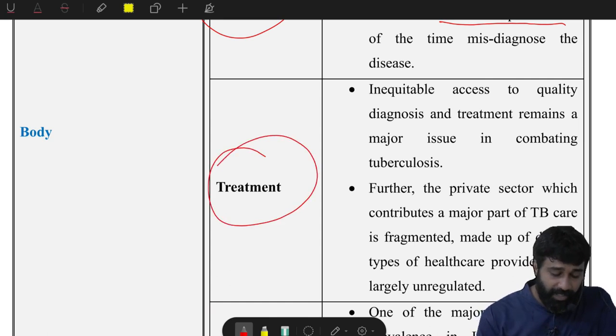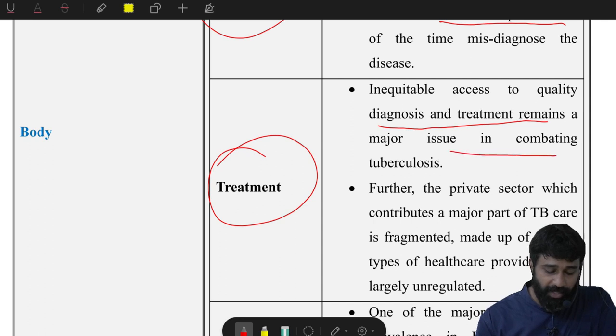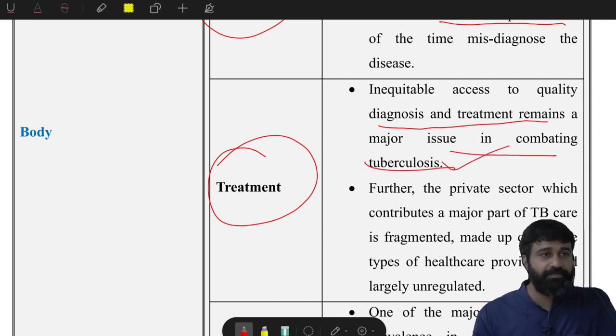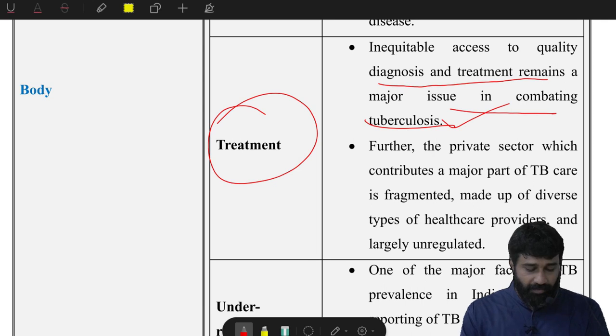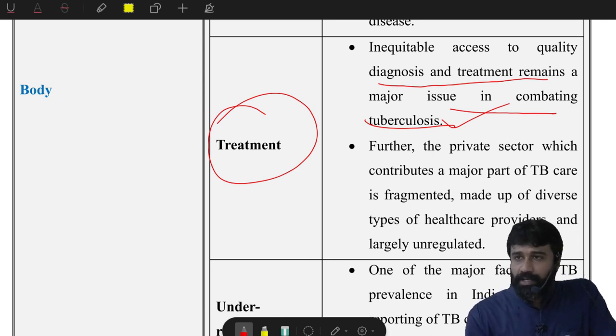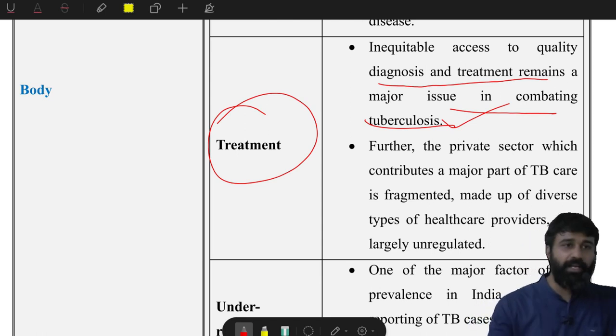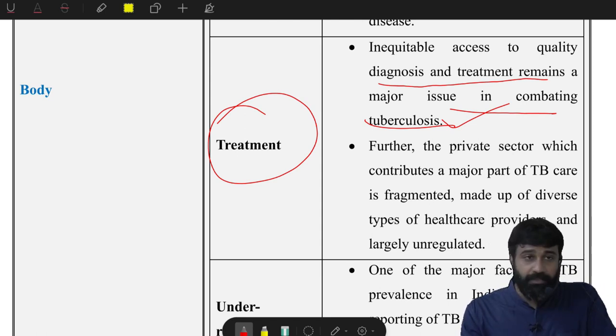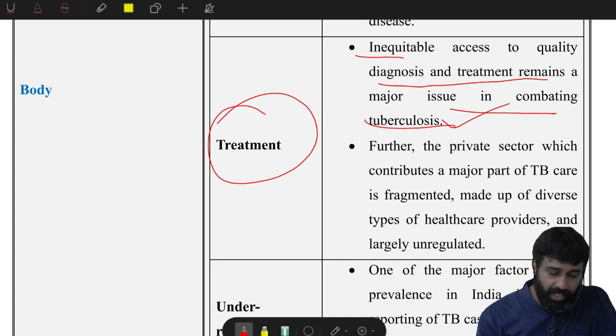And treatment. Inequitable access to quality diagnosis and treatment remains a major issue in combating tuberculosis. So quality, affordable healthcare and also education are the most prioritized areas in your policy making. Inequitable access to quality diagnosis.